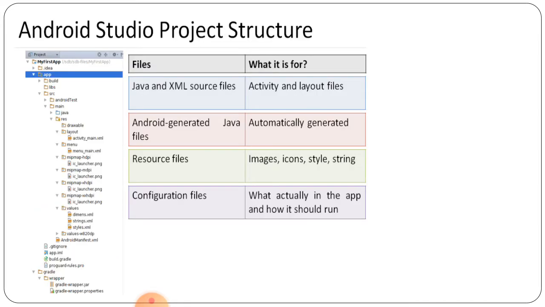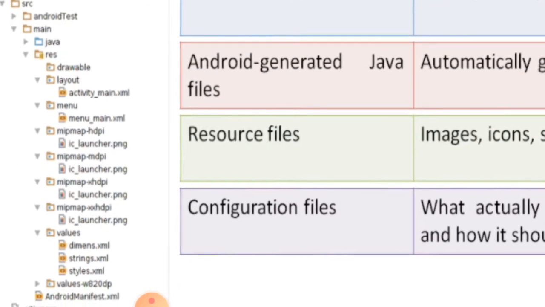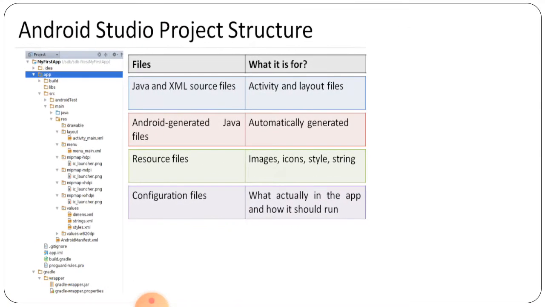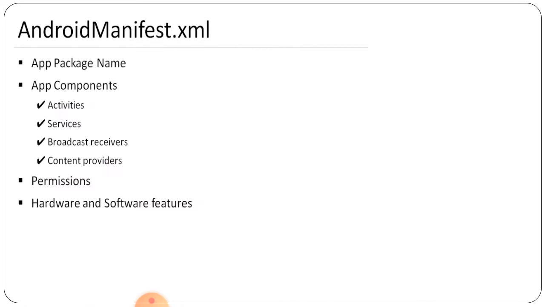After that, now here the Android Studio project structure is given. So first, the different files are here, right? Java and XML source files, that is for the activity and layout. Then Android generated Java files, that are automatically generated. Then resource files, that is images, icons, styles or strings. Then configuration files, that say what the app actually is and how it should run. So here we are able to see the different files and libraries, whose description is given here. So this is the Android Studio project structure.